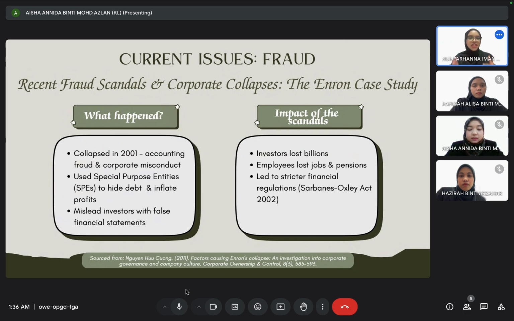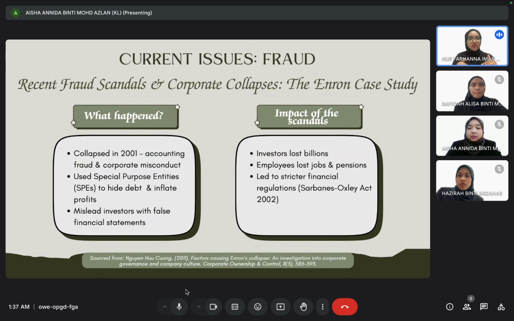What happened in this Enron case study is Enron, once a major energy company, collapsed in 2001 due to accounting fraud and corporate misconduct. The company used special purpose entities, or SPEs, to hide its debt and inflate profits. The strategy misled investors by presenting a false image of financial success. Additionally, false financial statements created a sense of stability and profitability that was far from reality.